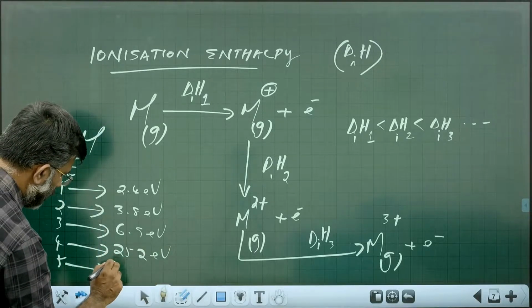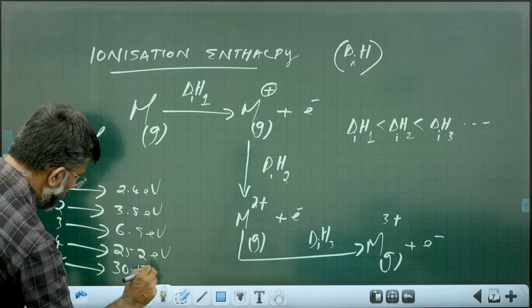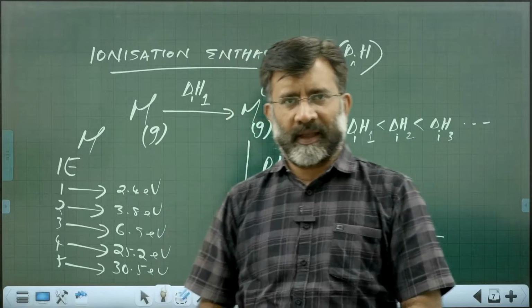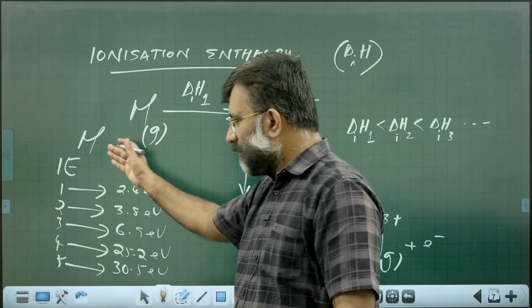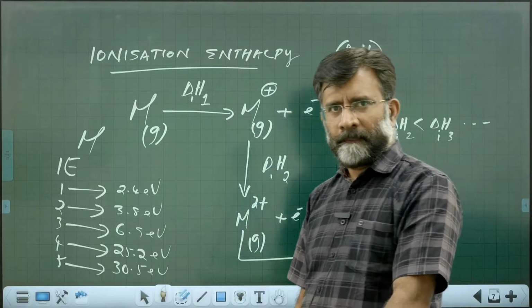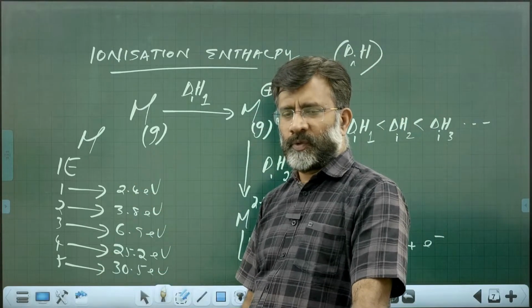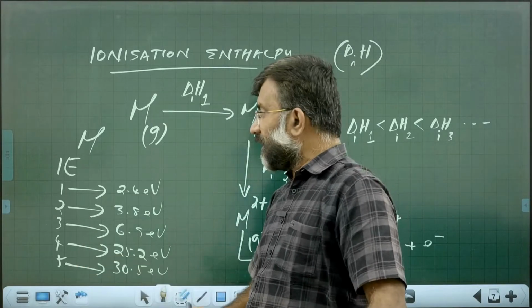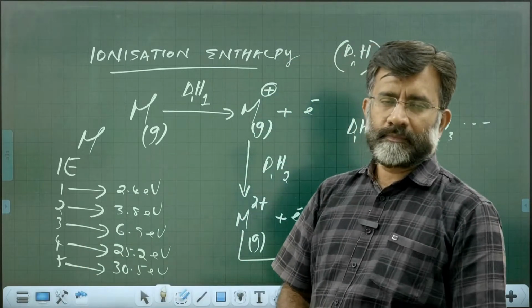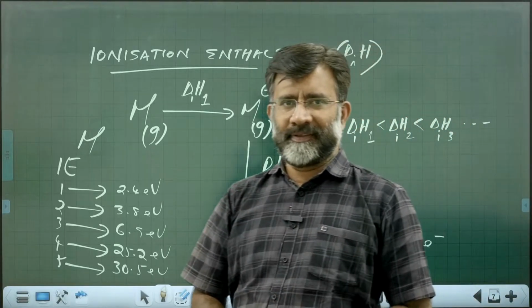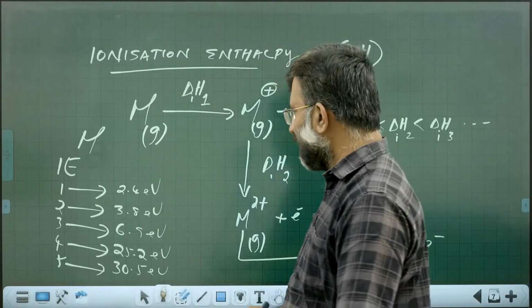Fifth value given some 30.5 electron volt, like that. Such data given. I don't remember the exact data. I'm speaking the content and concept of the question which came previously. Such data given, and they ask you, how many valence electrons are possible for this element M? If you are intelligent enough, you can easily find out. The answer is 3.